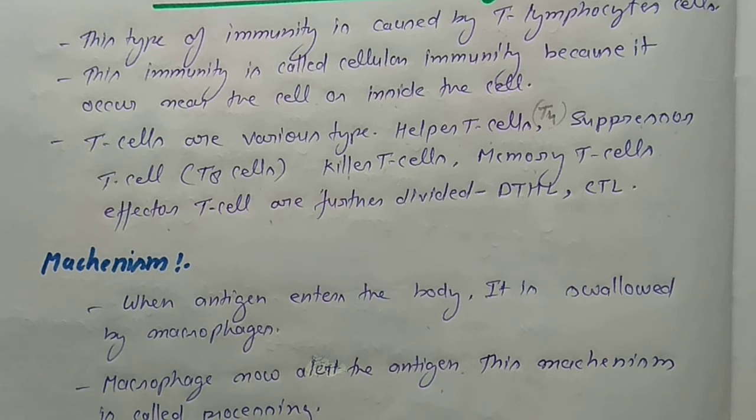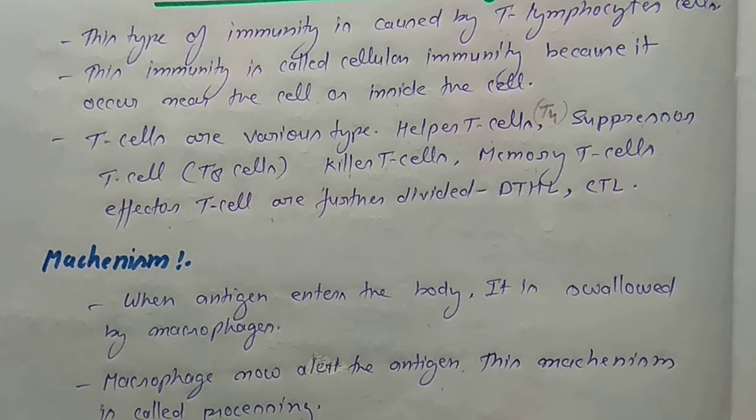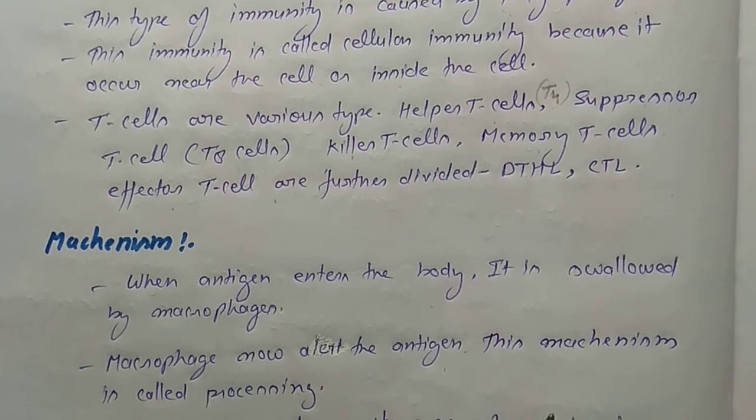Processing means capturing of the antigen with the help of the macrophage cells.